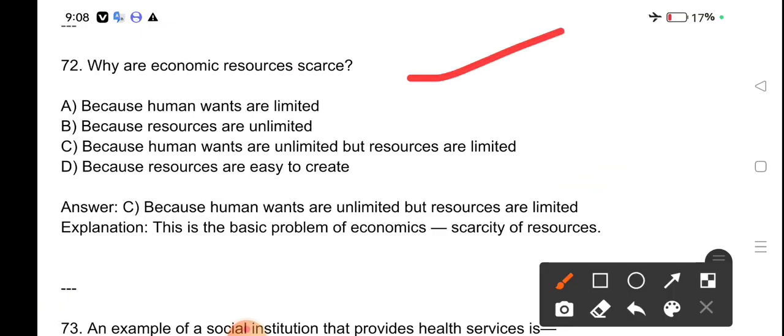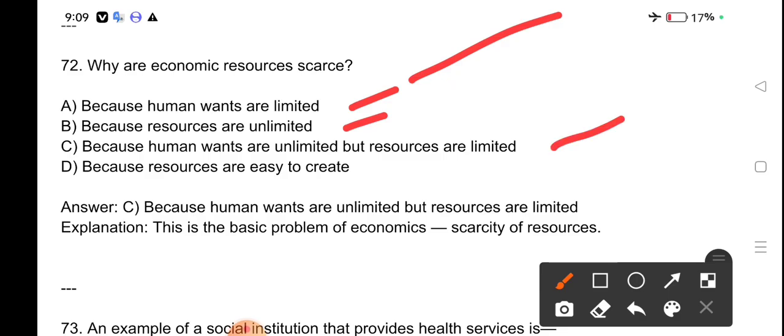Why are economic resources scarce? Because human wants are limited. Because resources are unlimited. Because human wants are unlimited but resources are limited. Because resources are easy to create. Because human wants are unlimited but resources are limited. This is the basic problem of economic scarcity of resources.